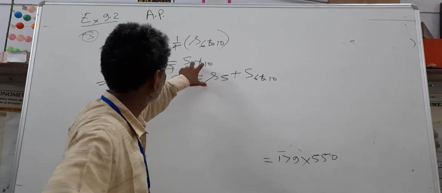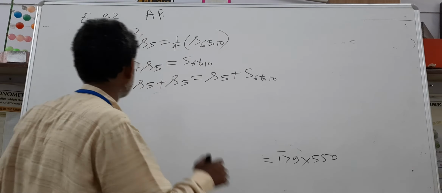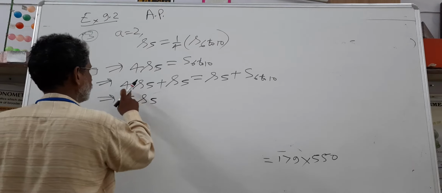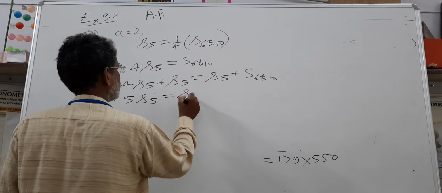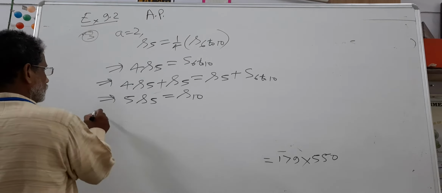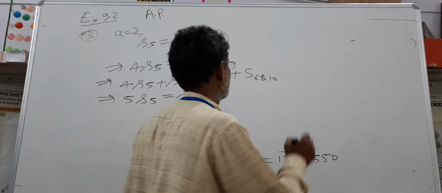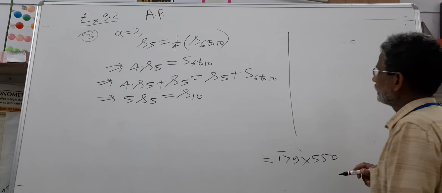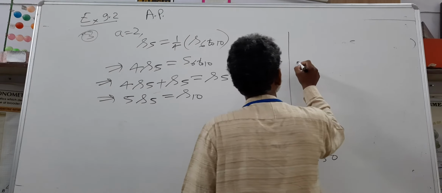If you add the first 5 terms in this, you will receive 5 S5, 4 plus 1, is equal to S10. If you are not able to understand in symbolic form, then take the expanded version.